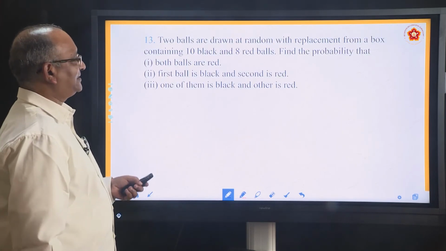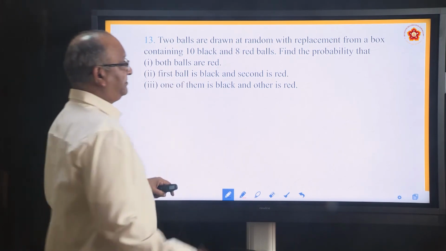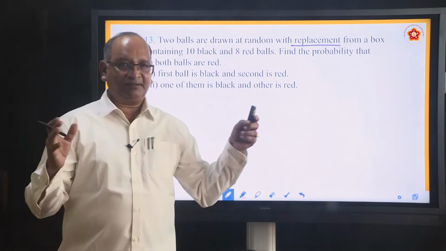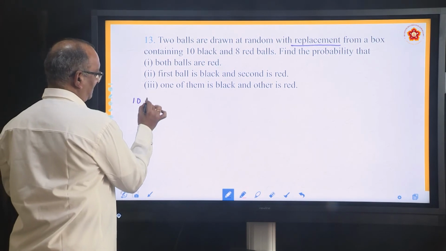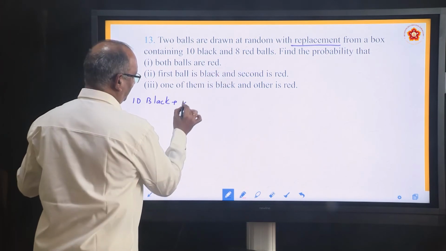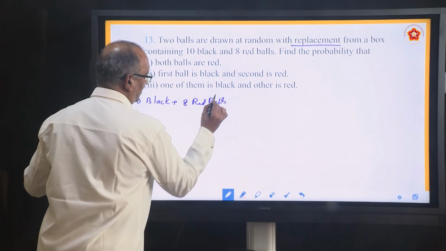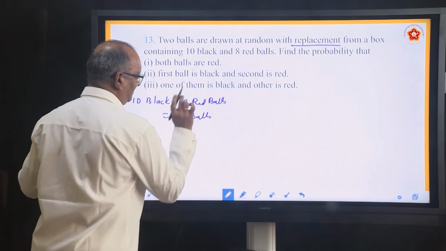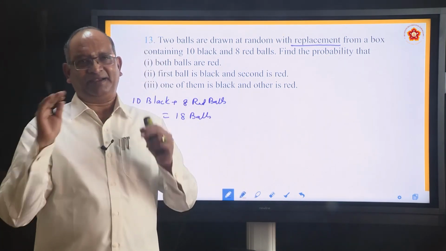Yes, very interesting problem. Two balls are drawn at random with replacement. Remember, this word is very important. With replacement. See how many balls are there? Let us write it down. There are 10 black balls and 8 red balls. Total 18 balls. Okay, in a bag there are 18 balls, out of which 10 are black and 8 are red.